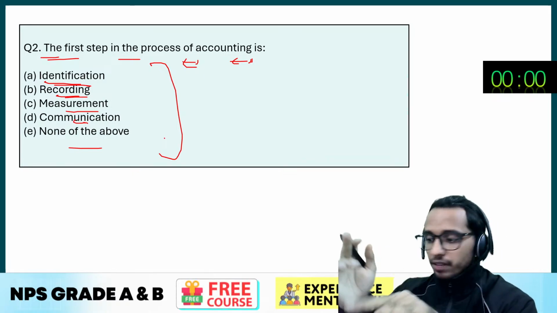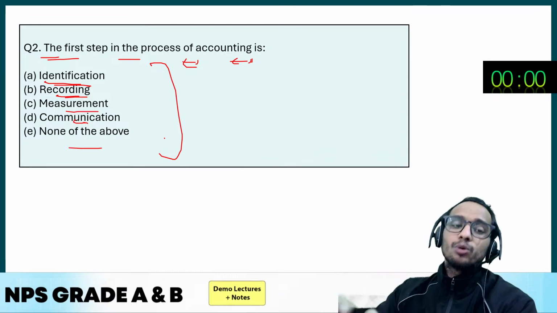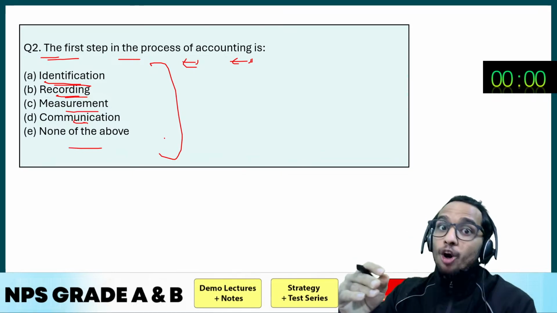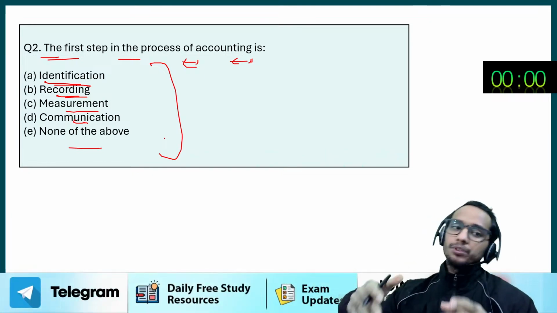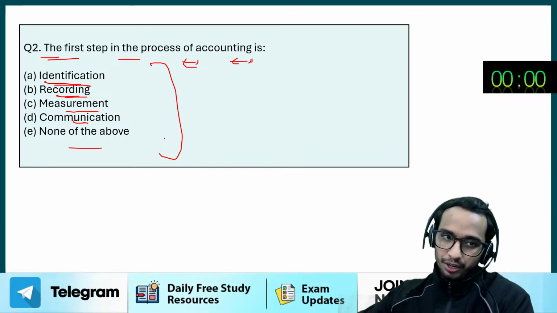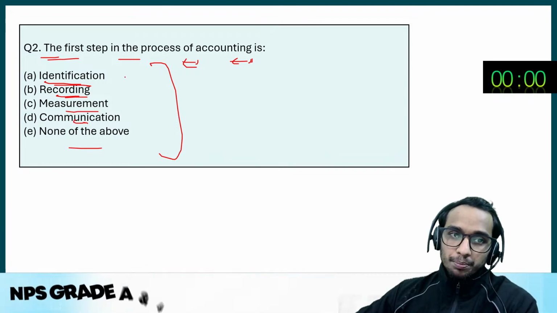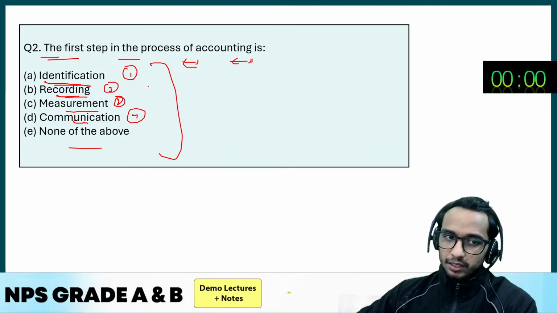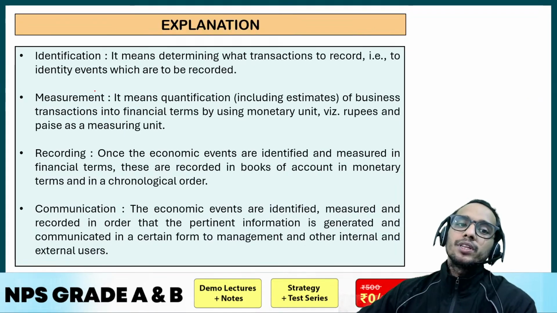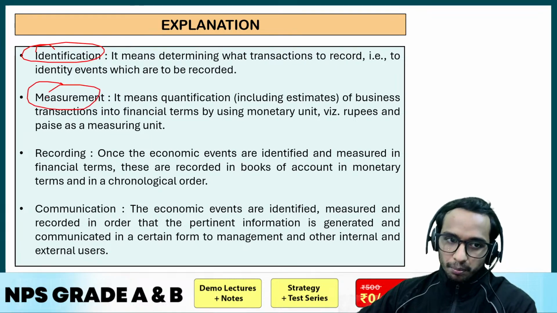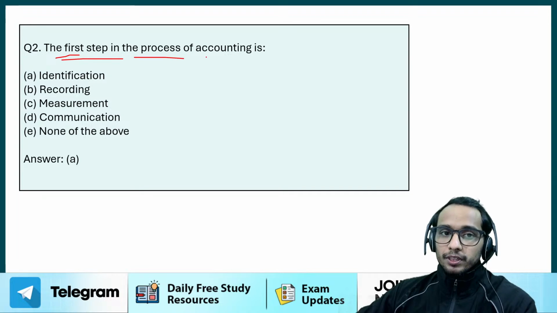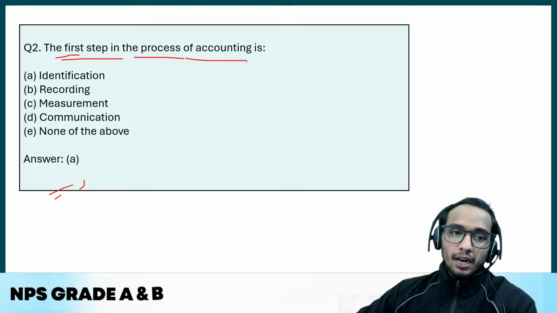So first identification, then measurement, then you are going to record it, and then this accounting information will be communicated to the higher authorities. So the first step is going to be identification, then measurement, then recording, and then communication. See, identification, measurement, recording, and communication. So the first step in the process of accounting is identification.